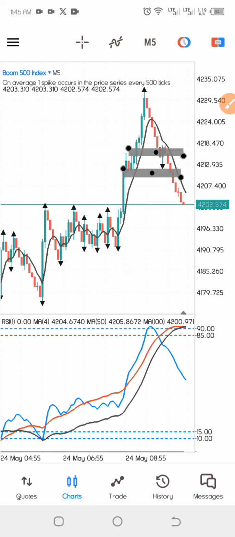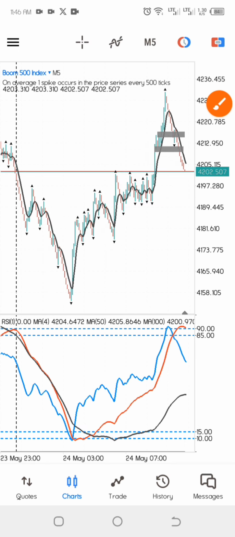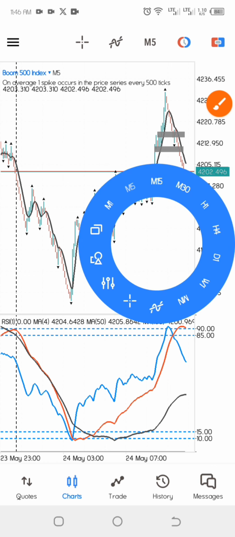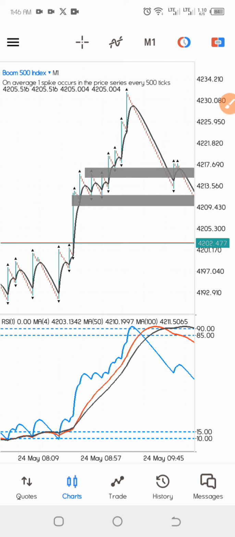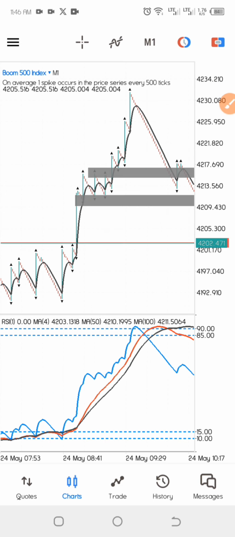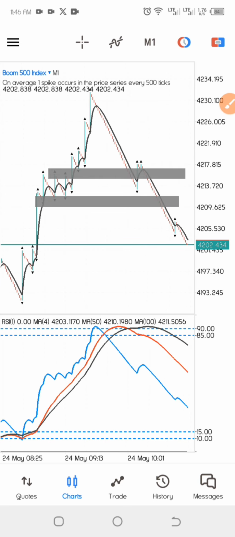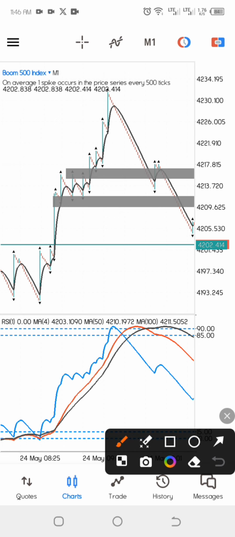After you mark that area out, the next thing you have to do is go to your 1 minute time frame. I've already talked about the zoom level. If you don't know the zoom level, when you zoom out completely, just zoom in once. That is the zoom level you are going to be using. Here on the 1 minute time frame, you can see the same thing we see on the 5 minute time frame. You can clearly see it on the 1 minute time frame.